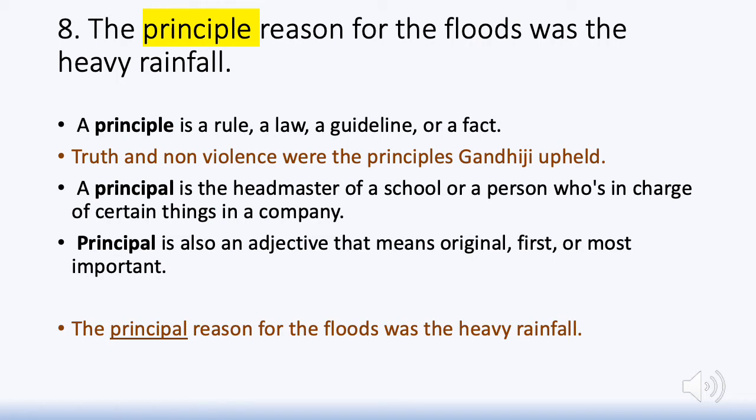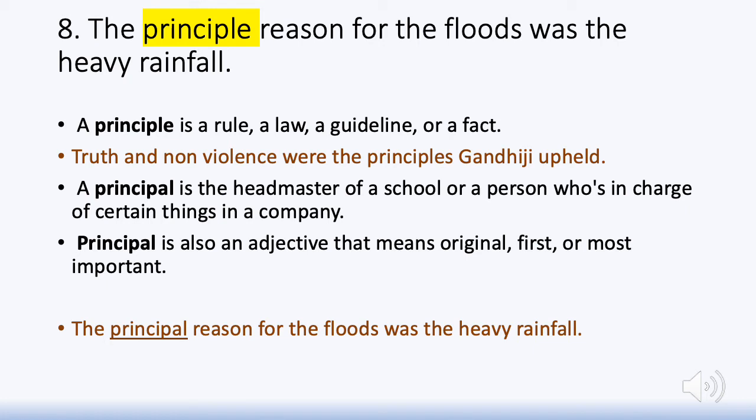What is the principle that we are talking about here? Are we talking about a kind of rule or a law or a theorem or a guiding principle, or are we talking about something that is the main reason? Of course, it's the latter. So the word to be used there is principal, the main thing, which means the original, the first, the most important.